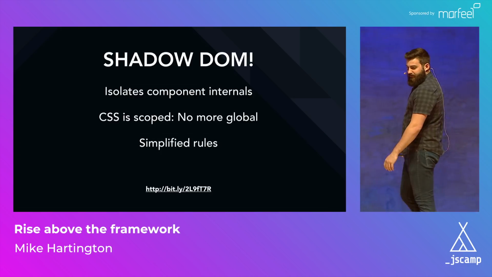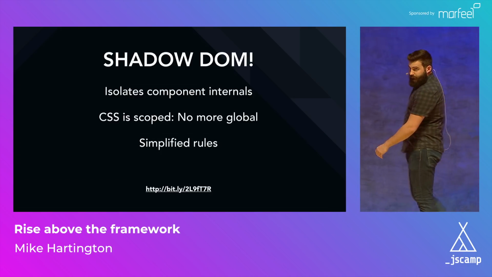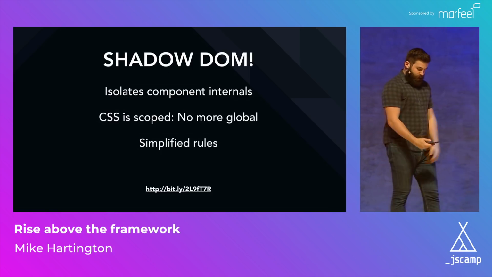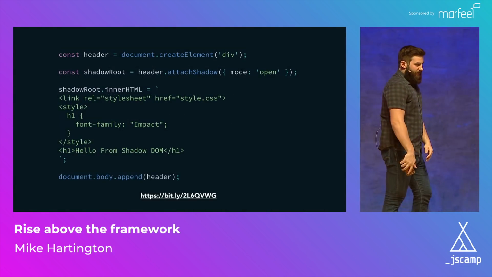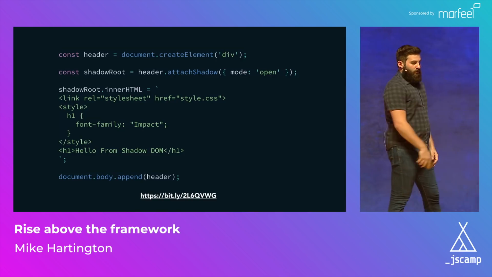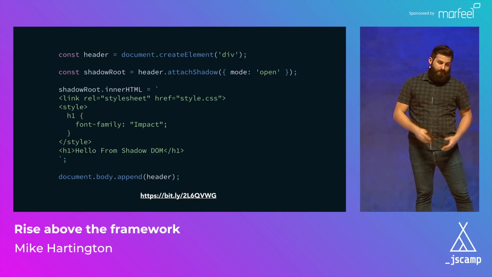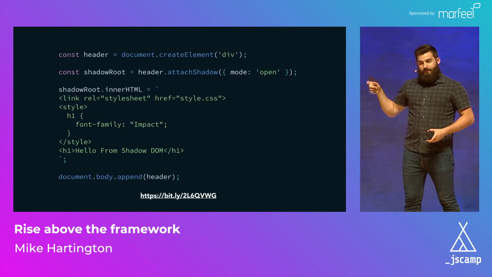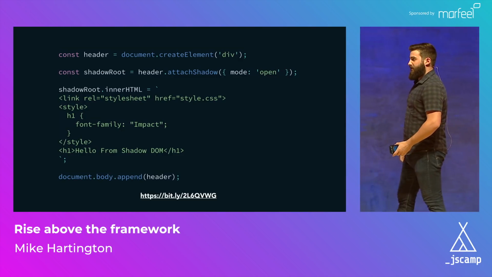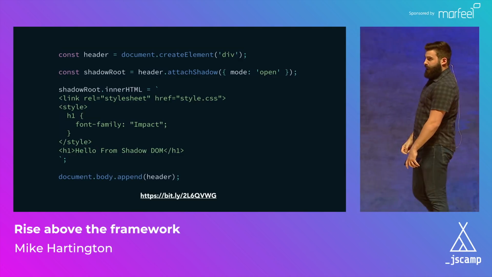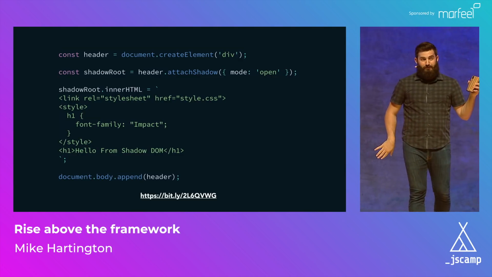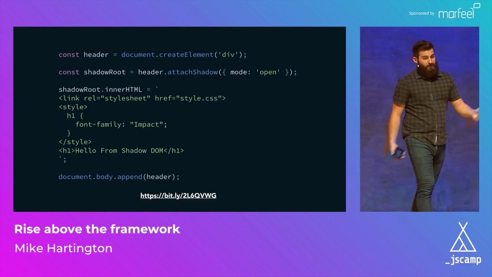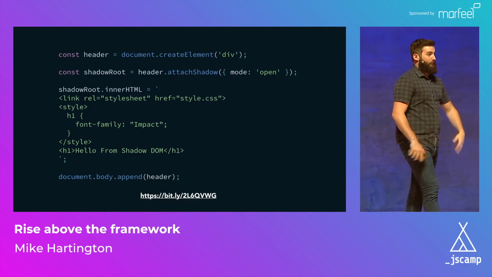And if you follow that link down in the slides, it brings you to a Google article where you can find out all about Shadow DOM. But the kind of TLDR is we create a div element, and then on that div element we can call attachShadow, and then pass in an option to say, I want this to be open. So whenever someone queries for it, if there's any child content in there, they can affect it. They can modify it with JavaScript, or even somehow figure out how to do their own custom CSS.